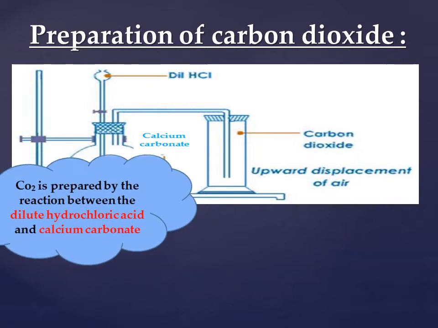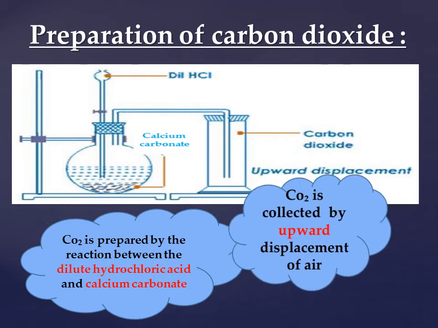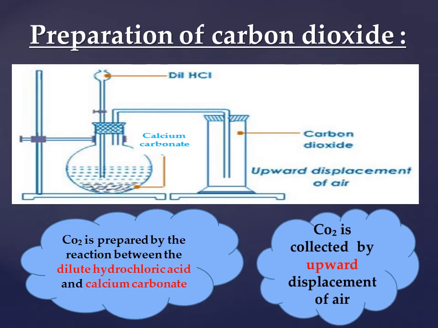So, carbon dioxide gas is prepared by reaction between dilute hydrochloric acid and calcium carbonate. The word dilute means it is not concentrated. And the carbon dioxide is collected by upward displacement of air.